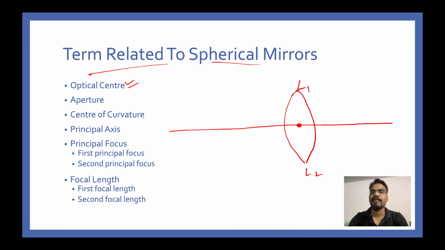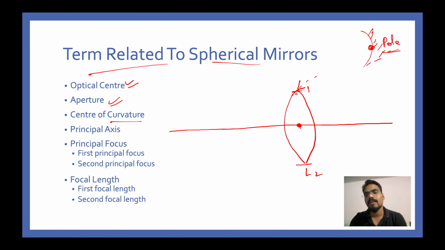In the mirror case, this point was called the pole. In terms of lenses, this point is called the optical center. Aperture is the same, which means the diameter between the L1 and L2 points. Center of curvature, we have two centers of curvature.